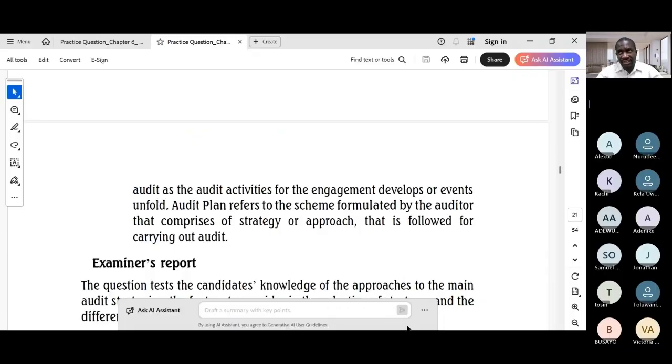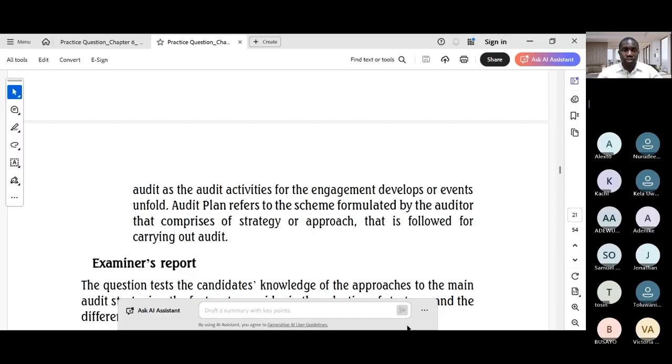Okay, so a general strategy for you to be able to earn marks: you have to be precise and professional. So use correct auditing terminology when writing such questions. Then avoid vague statements. Try to use the terminologies as you see them in the solution.